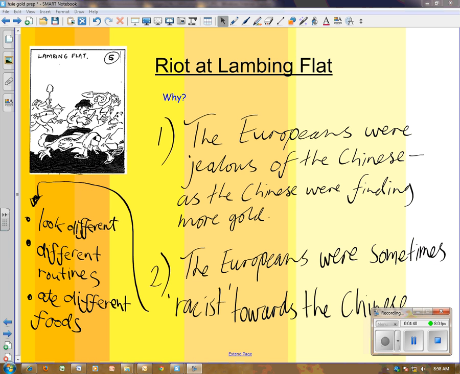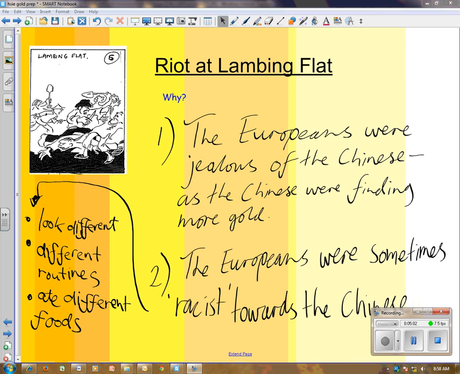Okay, basically this picture shows the Europeans fighting with the Chinese. And the Europeans, that's Australians, Italians, and Americans, and Irish and English, they were basically jealous of the Chinese diggers, as the Chinese were often finding more gold, even in places that the European diggers had already had a look in.